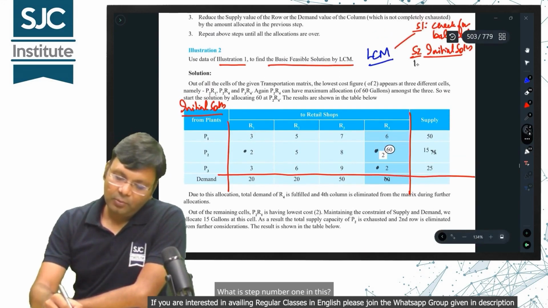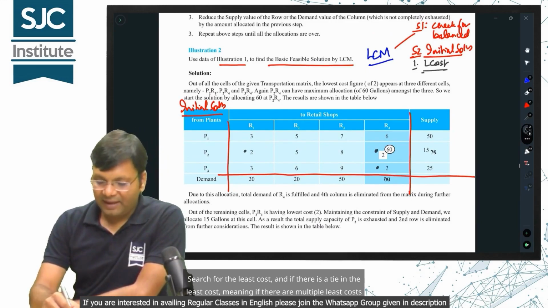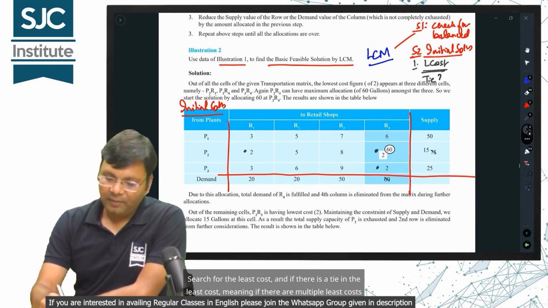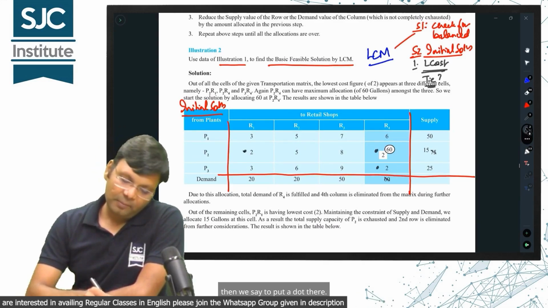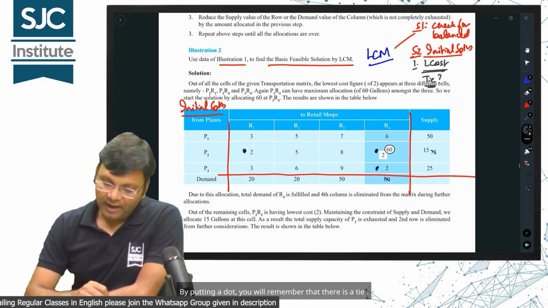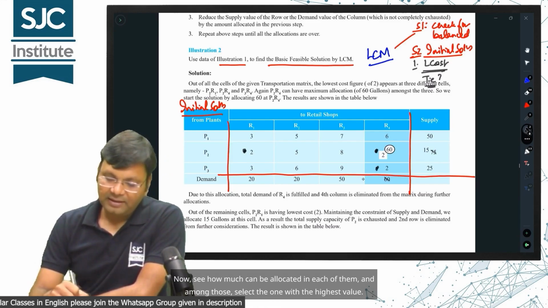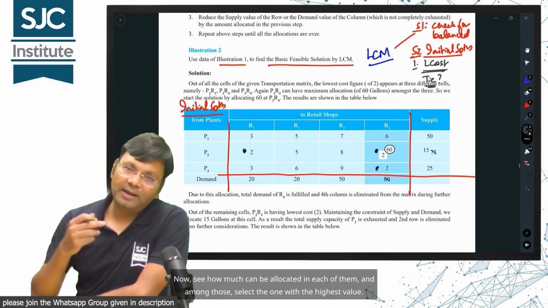What is step number 1 in this? Search for the least cost, and if there is a tie in the least cost, meaning if there are multiple least costs, then we say to put a dot there. By putting a dot, you will remember that there is a tie. Now, see how much can be allocated in each of them, and among those, select the one with the highest value.